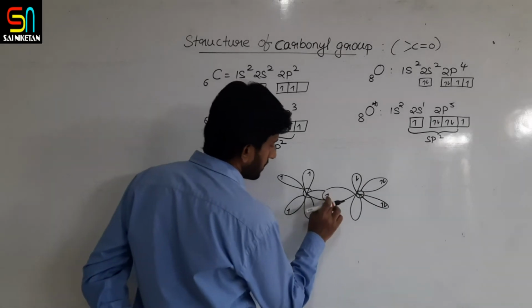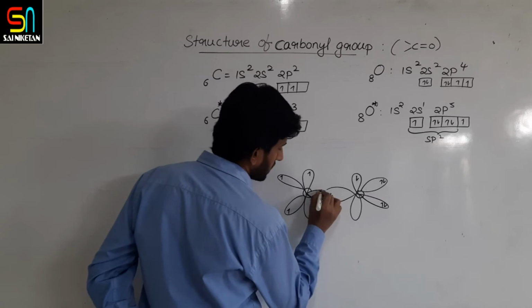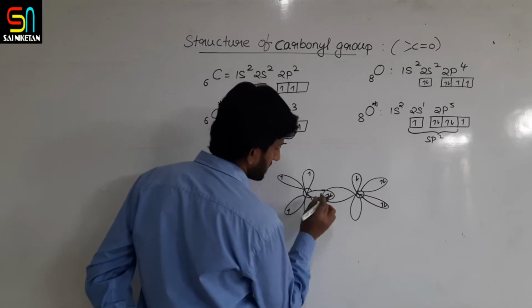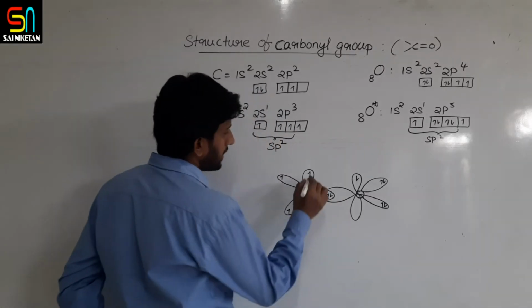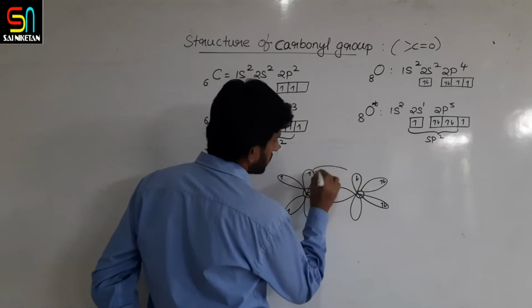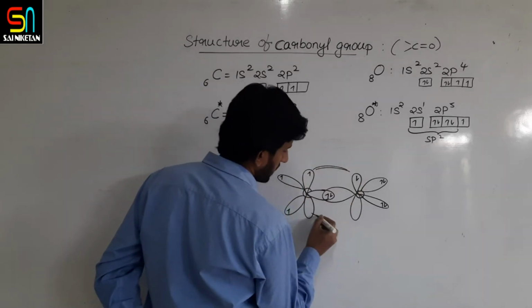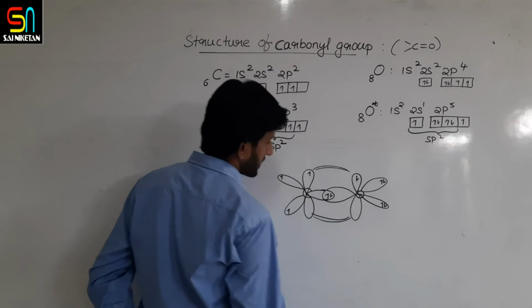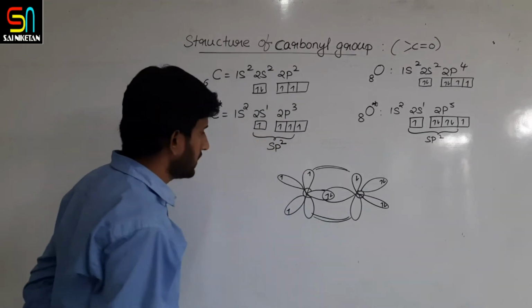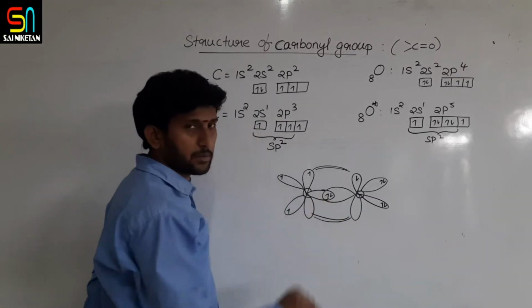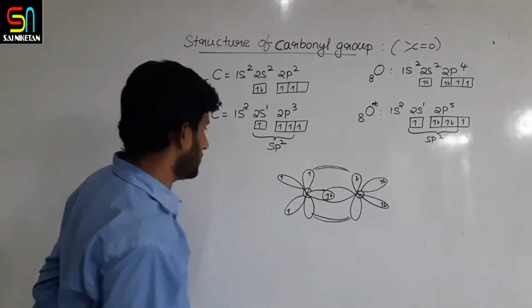These two undergo sidewise overlapping, so one sigma bond and one pi bond are obtained.